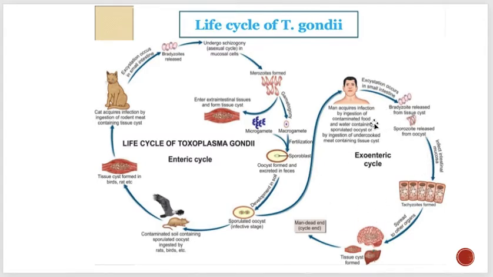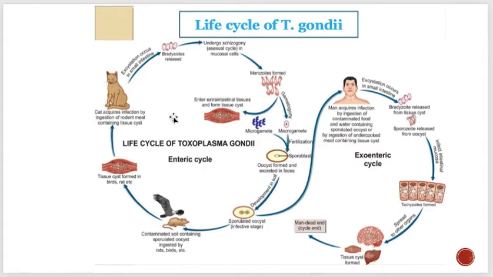Okay, so these two life cycles are also called, as I told you, the enteric cycle as well as the exoenteric cycle. Why is this called the enteric cycle? Because it is going on inside the intestine, so that's why it is called the enteric cycle. And this one, of course, takes place other than in the enteric area, so that's why it is called the exoenteric cycle. The enteric cycle is also called the feline cycle.